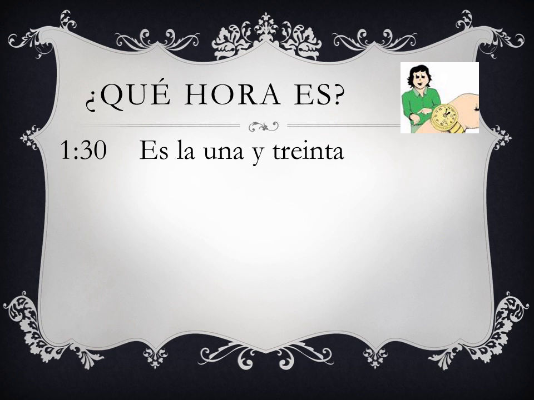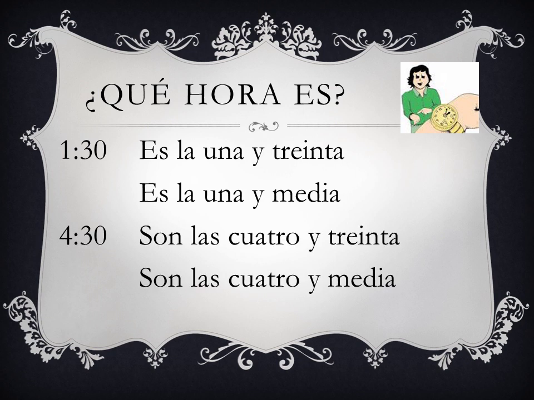Okay, now let's talk about another situation. When it's 1:30 or 2:30 or 3:30, 30 minutes after the hour. The first way of saying it is by saying es la 1 y 30. But there's another way of saying this, and it is es la 1 y media. Y media means and a half. So a half an hour after. Okay, so it's 1.5. That's what you're saying. Or it could be son las 4 y 30, or you would say son las 4 y media. So basically those are the two ways of saying the time.